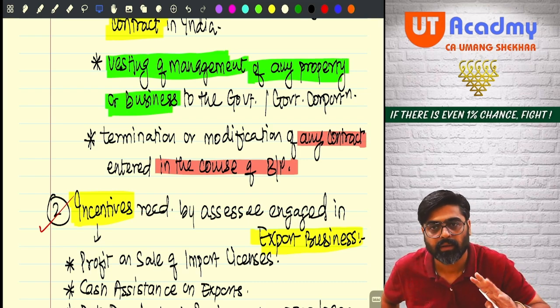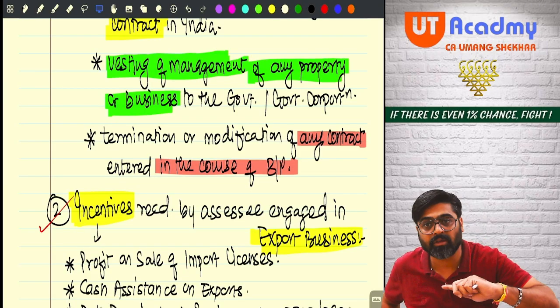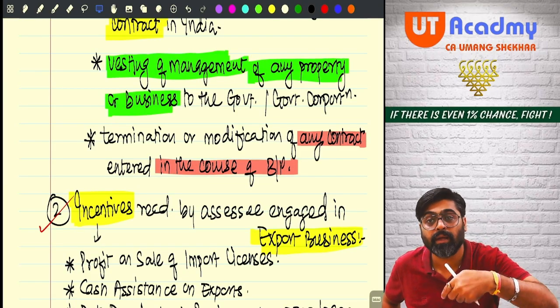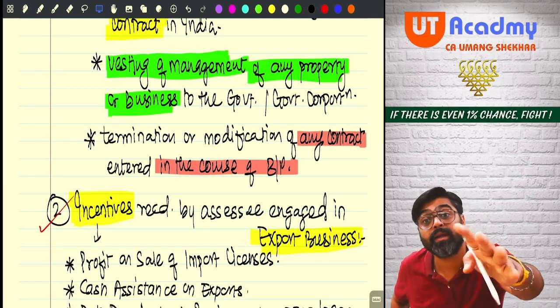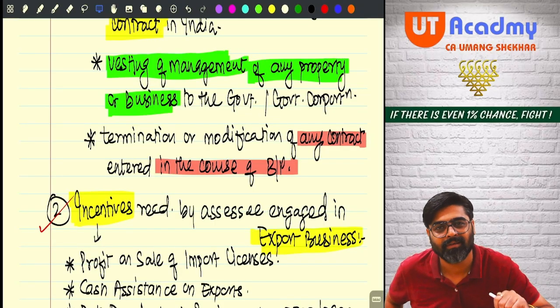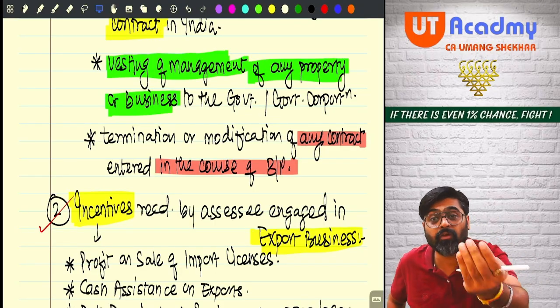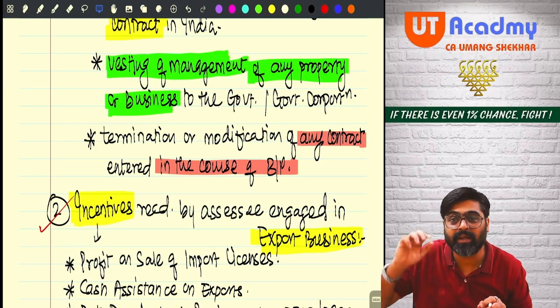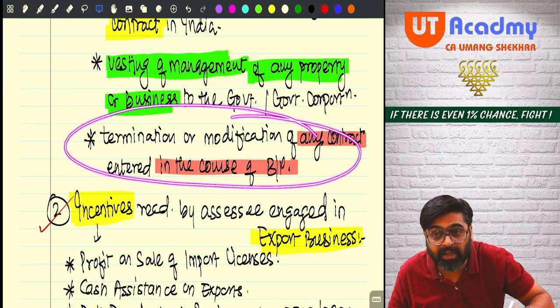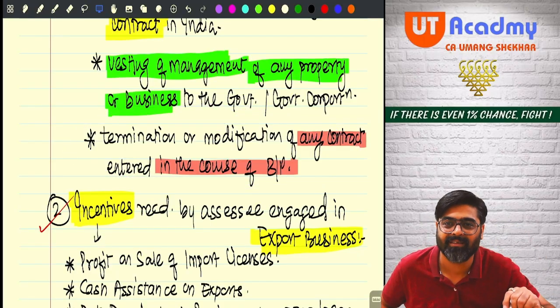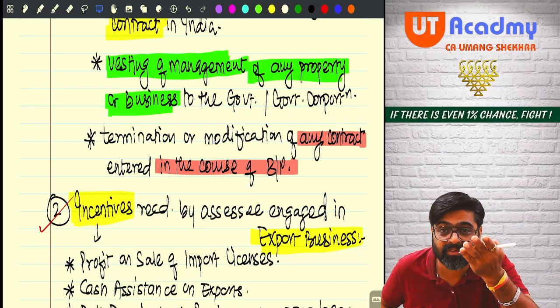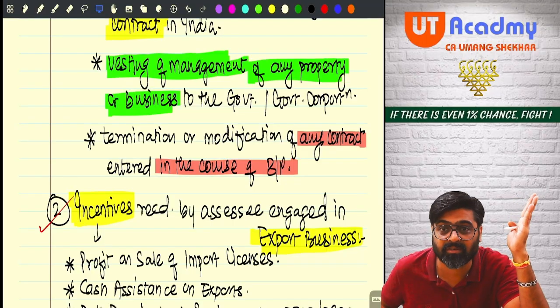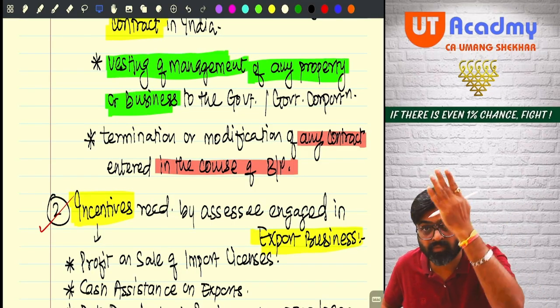Do one thing, don't give me that 20 lakh as my business income for supply of goods. Give it to me as a compensation. Terminate this contract. Now, if you terminate this contract and give this 20 lakh to me as a compensation, it will be my capital receipt, not taxable anywhere because this was not in existence earlier. People used to take their taxable business income like this in the form of compensations.